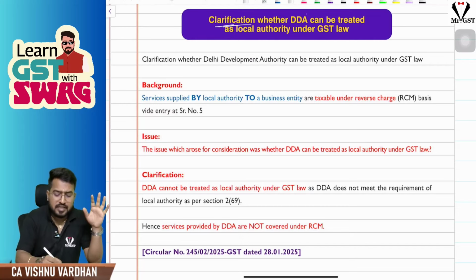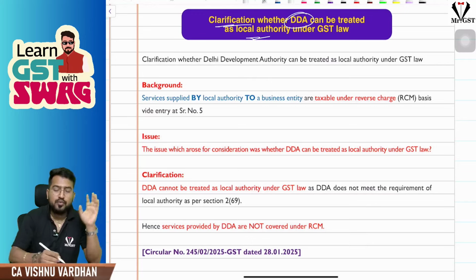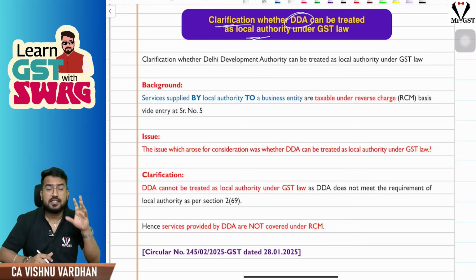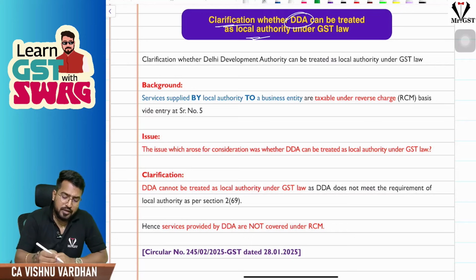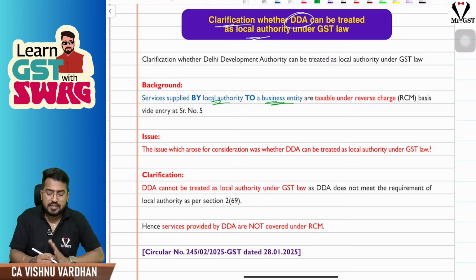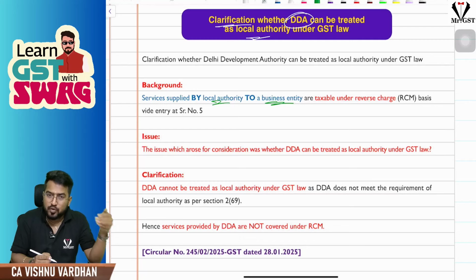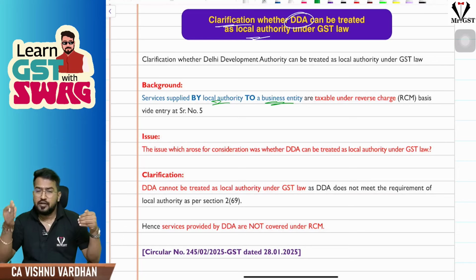The next amendment is nothing but a clarification, my dear friends. The clarification is regarding whether Delhi Development Authority is treated as a local authority. So why has this doubt come into the picture? Please understand, in RCM we have seen that any local authority providing services to a business entity is taxable under RCM. If at all it is taxable, it is taxable on a reverse charge basis. Now, is Delhi Development Authority a local authority? So the doubt was whether the services provided by Delhi Development Authority to business entities come under RCM.